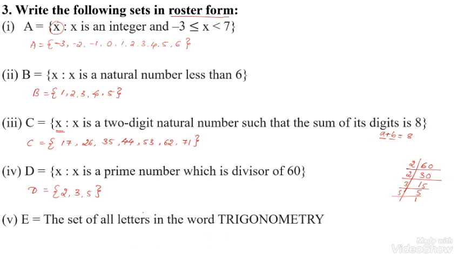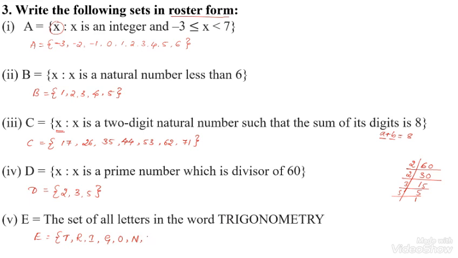Next, the set of all the letters in the word trigonometry. When written in set form, it means we have to list the elements within braces. We have to take each element only once. The first element is T, the second is R, third I, next G, O, then M. O has already been written once in the set, so next time it is not written again.